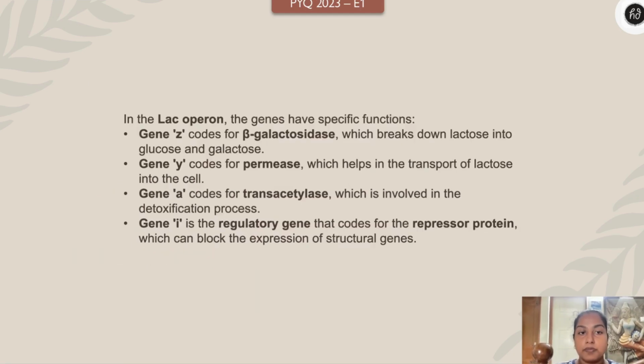Okay, the answer is option B. So gene C codes for beta galactosidase, which breaks down lactose into glucose and galactose. Gene Y codes for permease, which helps in transport of lactose into the cell. Gene A codes for transacetylase, which is involved in detoxification process. And gene I is the regulatory gene that codes for repressor protein, which can block the expression of structural genes.